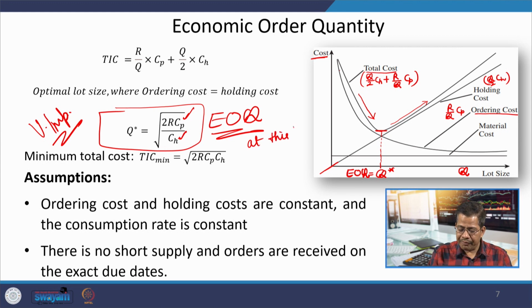One more important thing you can identify, that at EOQ level, at this level, your total ordering cost equals total holding cost.